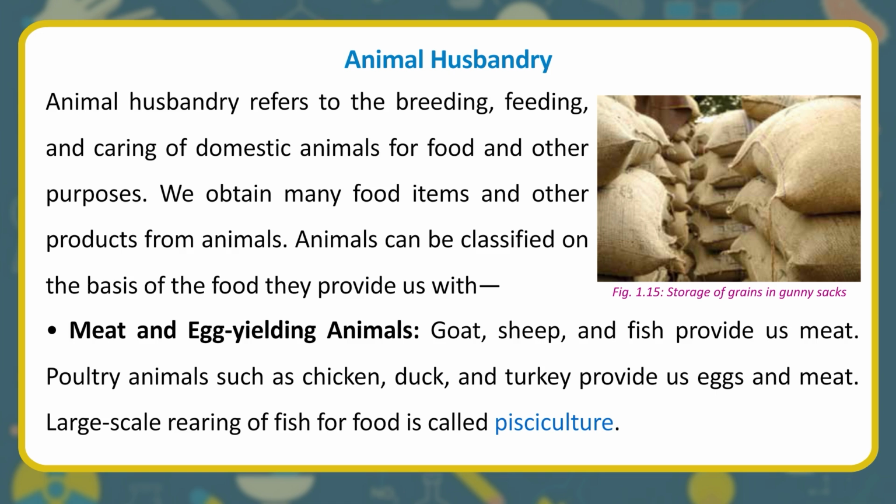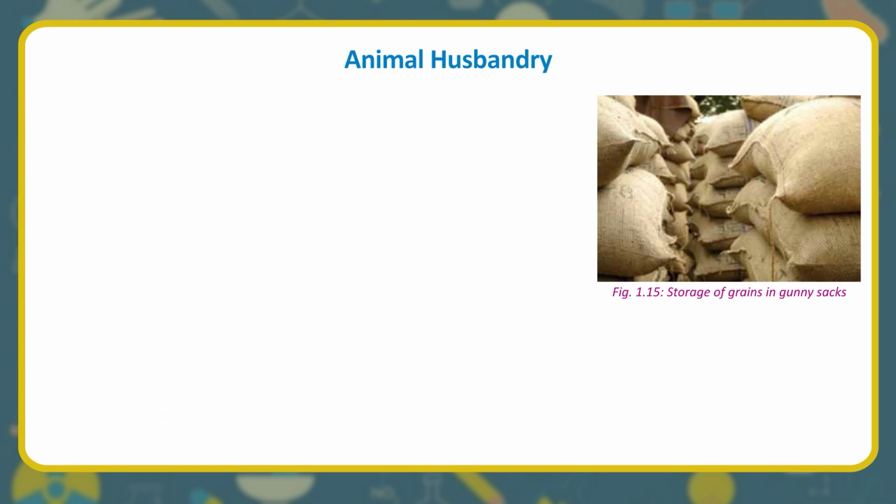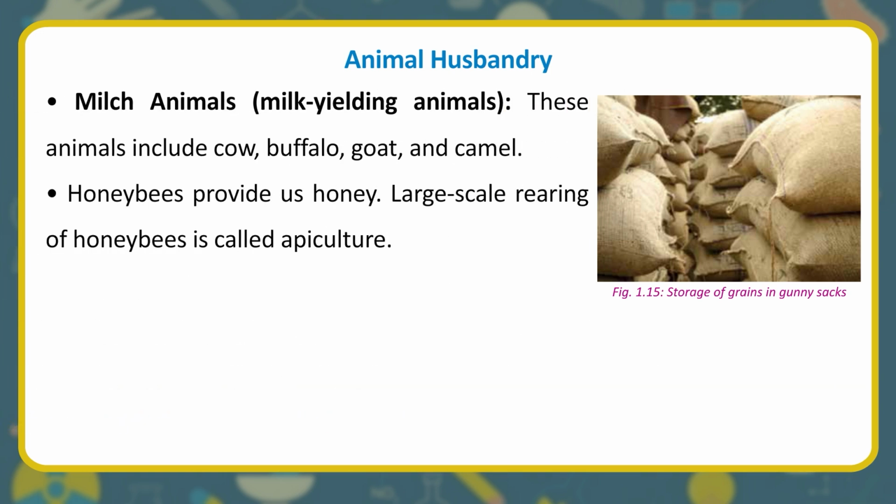Meat and egg-yielding animals: goat, sheep, and fish provide us meat. Poultry animals such as chicken, duck, and turkey provide us eggs and meat. Large-scale rearing of fish for food is called pisciculture. Milch animals, milk-yielding animals. These animals include cow, buffalo, goat, and camel. Honeybees provide us honey. Large-scale rearing of honeybees is called apiculture.